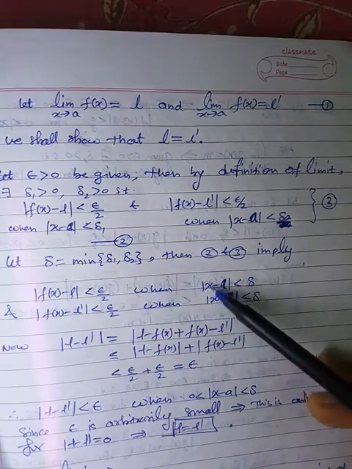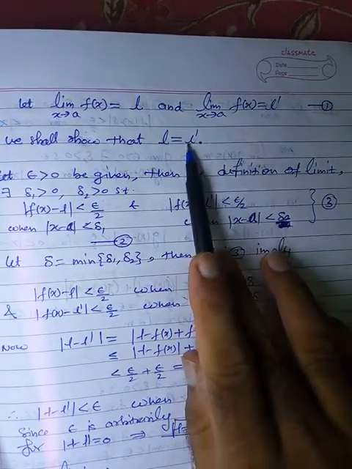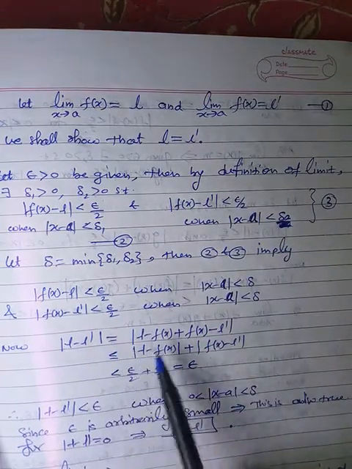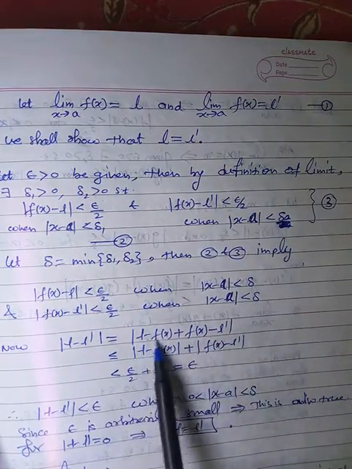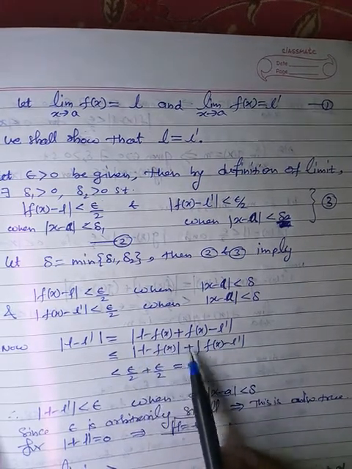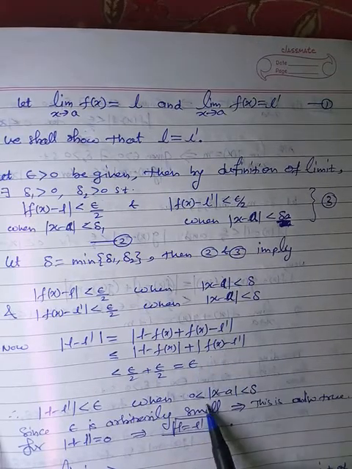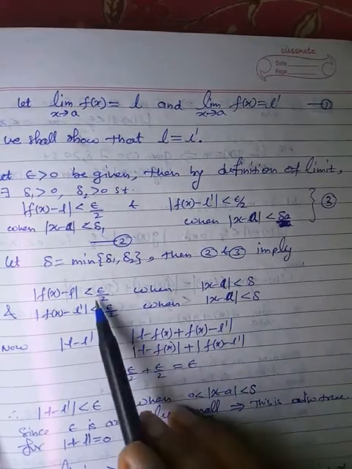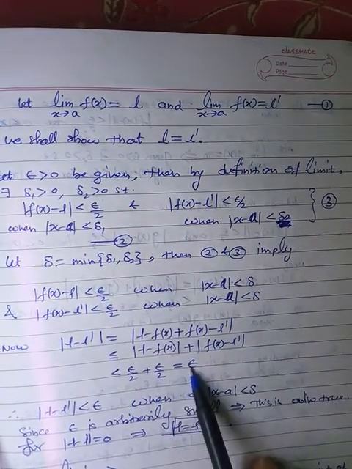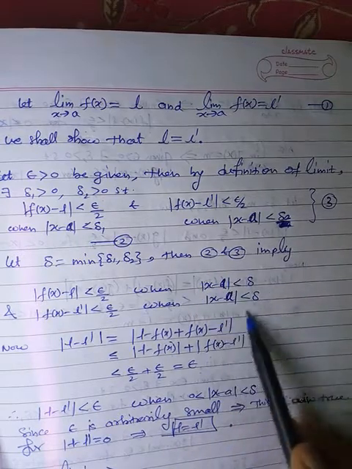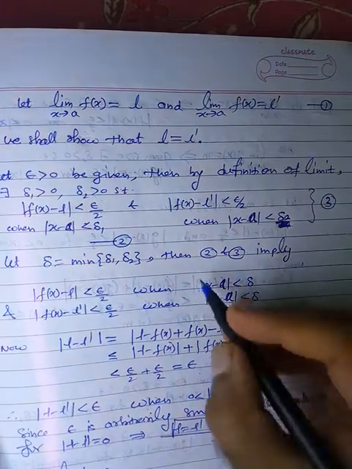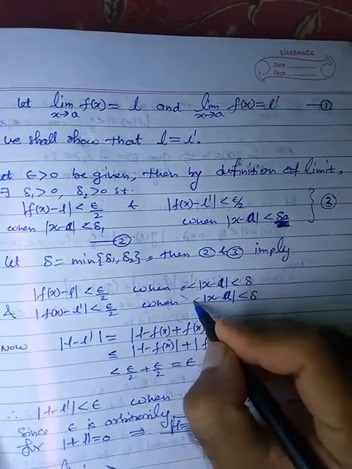Now you can combine these two because we have to prove that L is equal to L dash. So magnitude of L minus L dash is equal to, now add and subtract f of x. So we get this. Now apply the triangle inequality: magnitude of L minus f of x plus magnitude of f of x minus L dash. But this quantity is epsilon by 2, and this quantity is also epsilon by 2. And this condition holds for both, and both are the same. That's why magnitude of x minus a is in between 0 and delta, because this quantity is greater than 0, and this is also greater than 0.